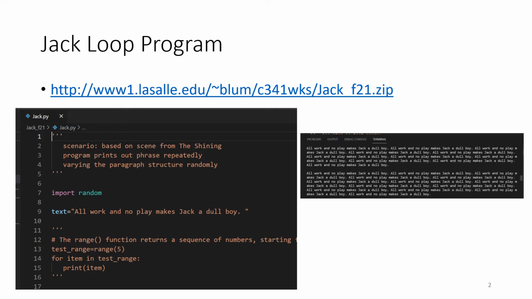On the left, we see the program, the top of the program, as it is loaded into the Visual Studio Code IDE. On the right, we see some of the output, the phrase "all work and no play makes Jack a dull boy" repeated over and over again. We can see here a little bit of the nesting of the loops. The inner loop will make a single paragraph, and then the outer loop will make multiple paragraphs.